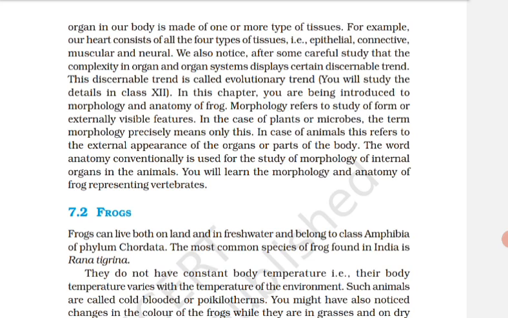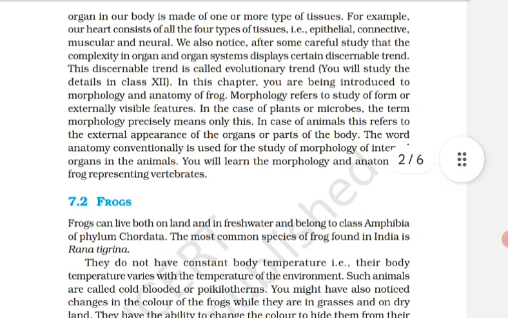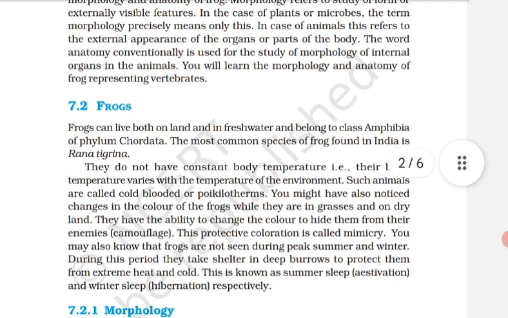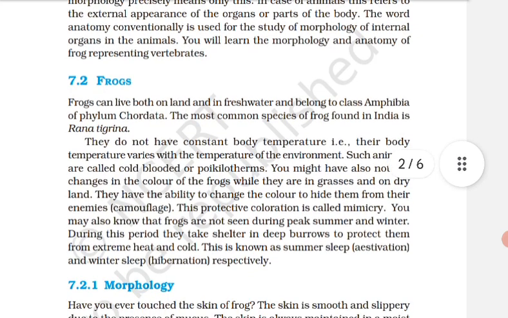You might have also noticed changes in the color of the frog while they are in grasses and on dry lands. They have the ability to change the color to hide themselves from their enemies, that is camouflage. This protective coloration is called mimicry. What is called mimicry? You may also know that frogs are not seen during peak summer and winter. During this period, they take shelter in deep burrows to protect themselves from extreme heat and cold. This is known as summer sleep, that is estivation, and winter sleep, that is hibernation, respectively.